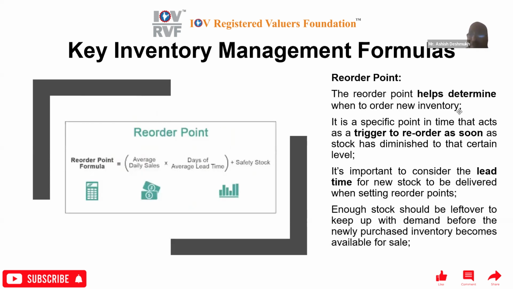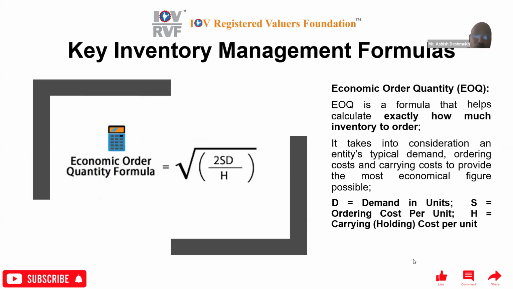Then reorder point. Reorder point helps determine when to order new inventory. It is a specific point that acts as a trigger to reorder as soon as the stock has diminished to a certain level. It is important to consider the lead time for new stock to be delivered when setting a reorder point. So enough stock should be left over to keep up with the demand before the newly purchased inventory becomes available for sale. You must be knowing about all these things because we all learned it while doing engineering.